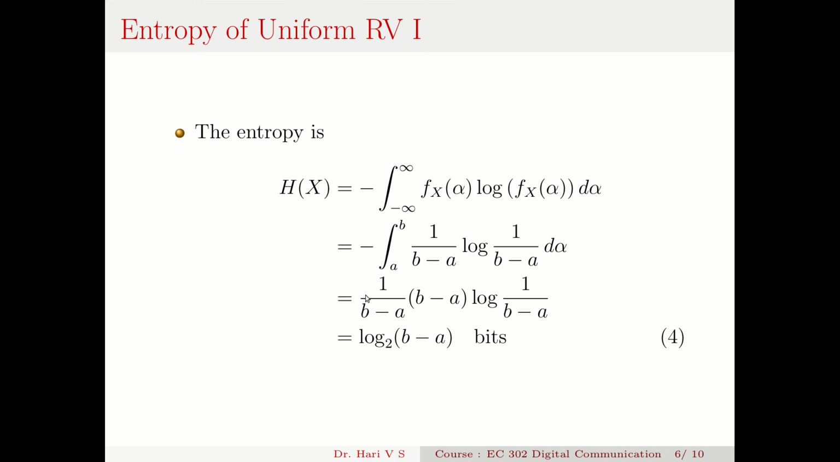Oh, I forgot the negative sign here. You have to put that minus sign. It is minus 1 by b minus a into b minus a into log 1 by b minus a, so it becomes log of b minus a bits. That is the information in terms of bits.